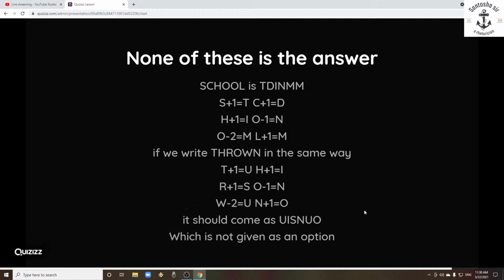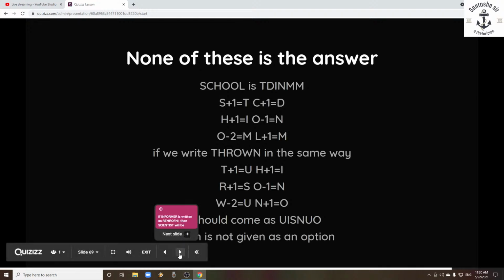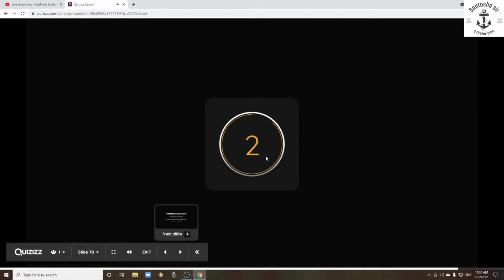But sometimes UISNUO might be given in one of the options and they might ask you the question. So we need to find out first of all how school is written as TDINMM. We will compare with T: is it +1 or -1 or +2 or +3 or -3 or +2? If we could identify that and write it quickly, sometimes if you practice so many questions, you don't need pen and paper. You can do that in your brain also. That is possible. I have seen people doing that. So moving on to the next question.